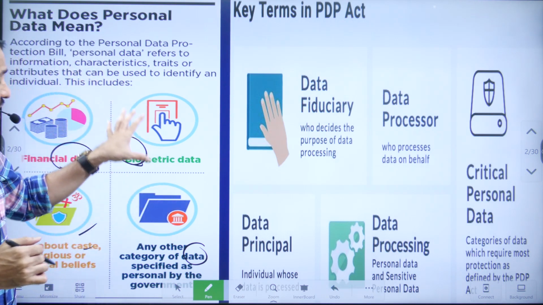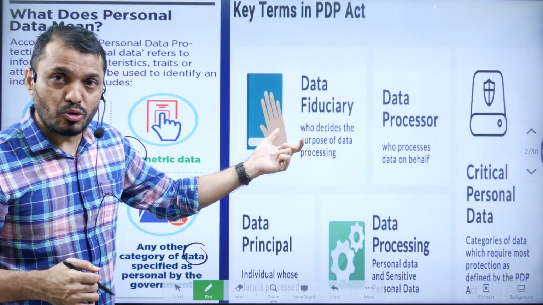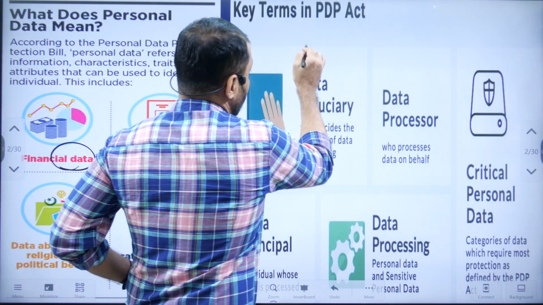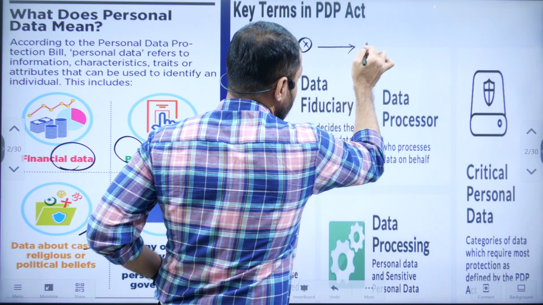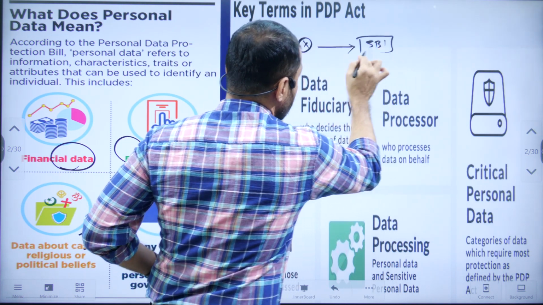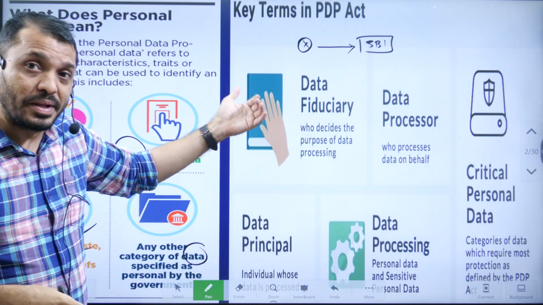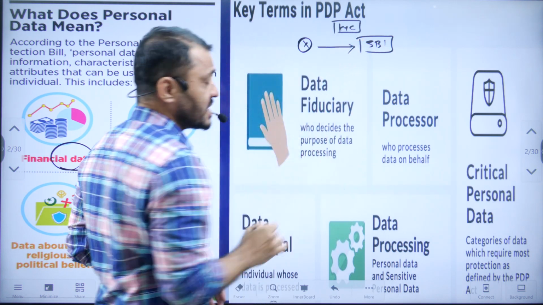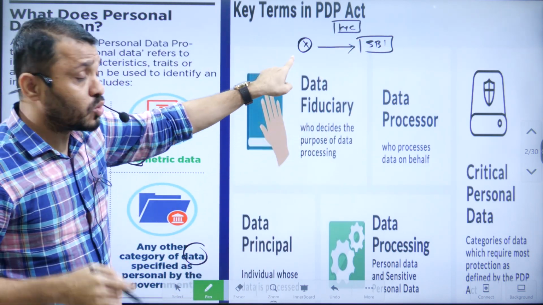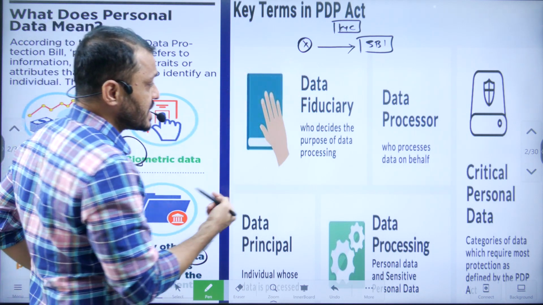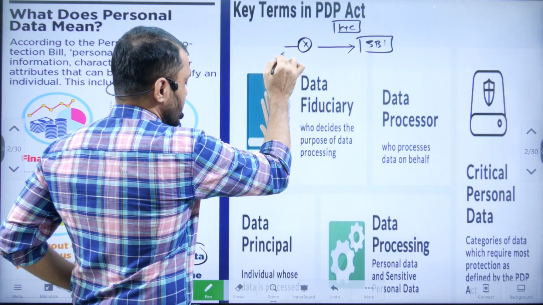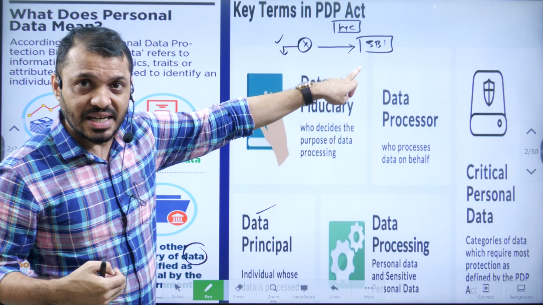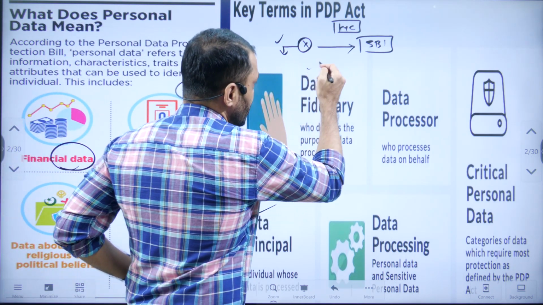Now these are the various types of data. Next you have to understand certain keywords. For example, a person X gives his personal details to SBI when opening a bank account. As a part of the KYC, know your customer, he gives the details. The person who is giving the details is known as the data principal. And the person who is taking the data is known as the data fiduciary.